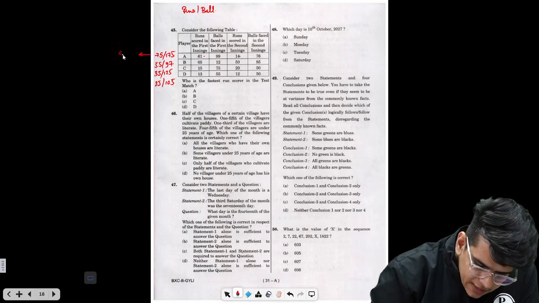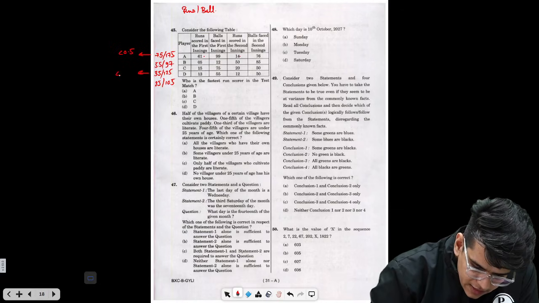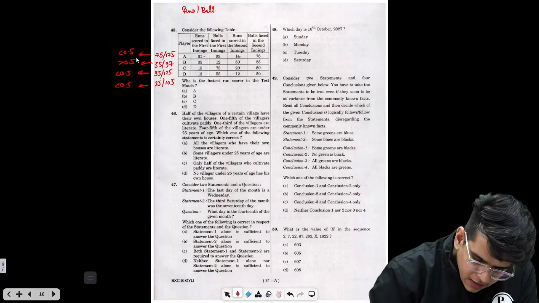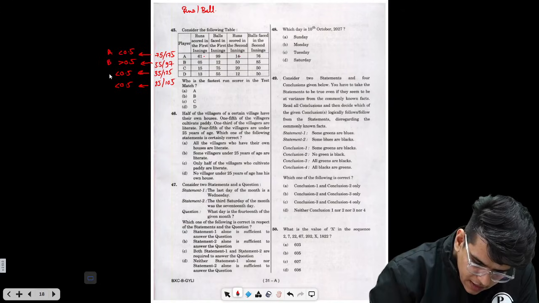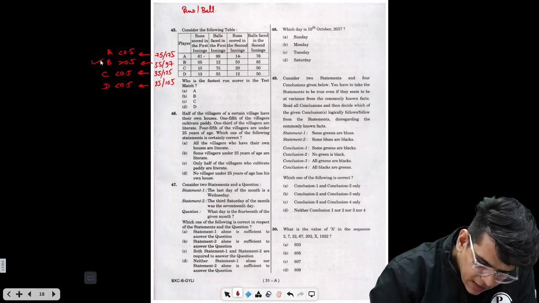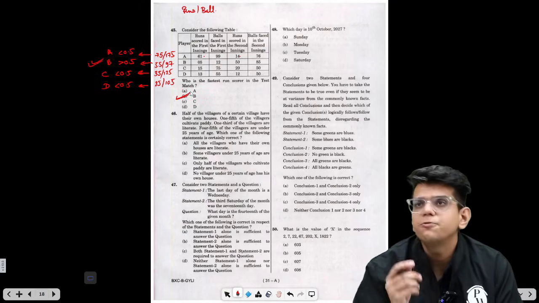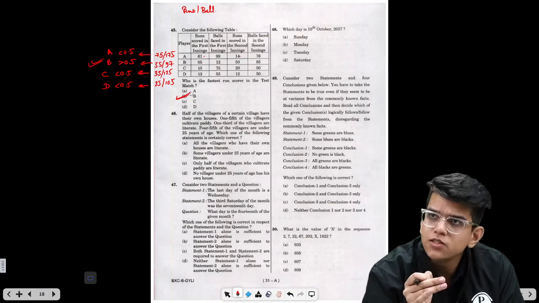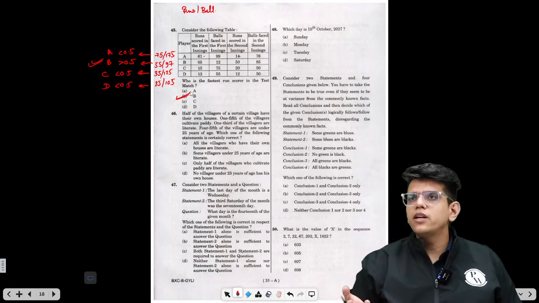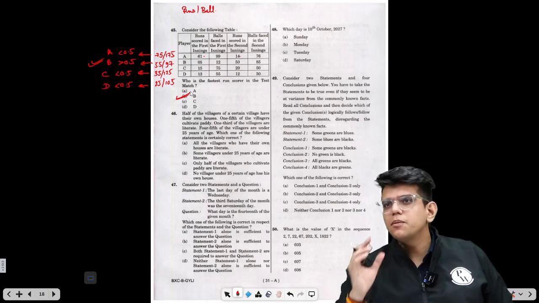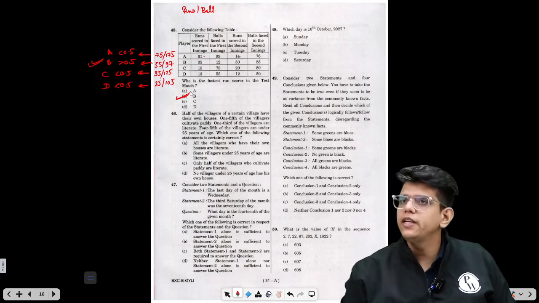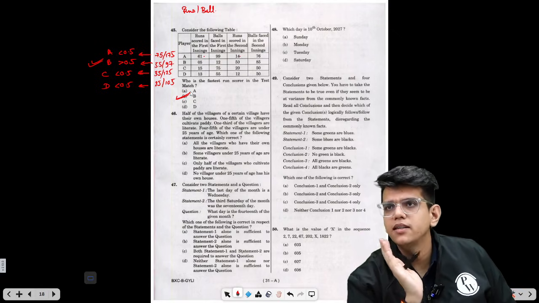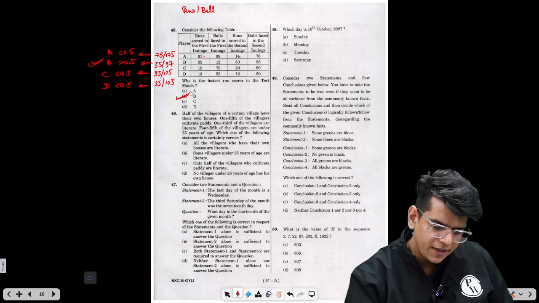Now, if you see options A, C and D, all of these values are less than 0.5. 75 by 175 is less than 0.5. This is less than 0.5. This is less than 0.5. Only one value here is greater than 0.5. Strike rate of A is less, B is greater, C is less, and D is less. So the correct answer is option B. B is the fastest scorer among the given 4 options. So this is a very easy question. You just need to know the fastest scorer is the one who takes the least number of balls to score more runs. So what we need to calculate is runs per ball. If you know this much, you can solve this question.